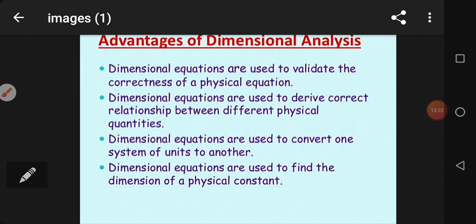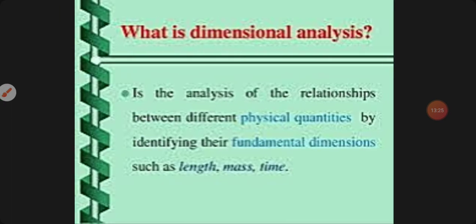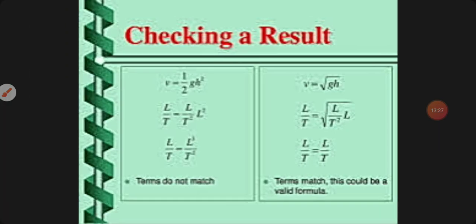We have discussed advantages of dimensional analysis. Here is one example, two examples you can say. On the left hand side it is given one formula, v = 1/2 g h^2.